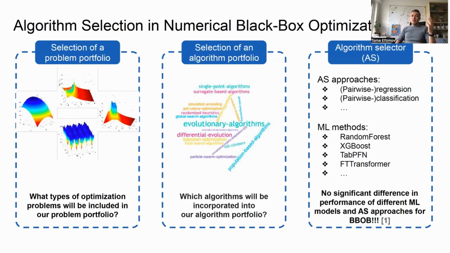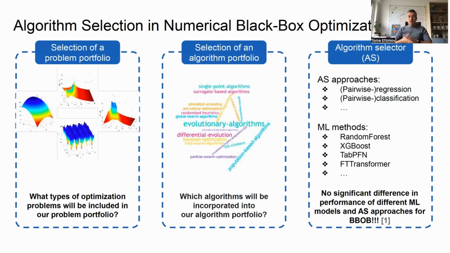Once we have the problem portfolio and the algorithm portfolio, one of the most commonly used approaches nowadays is to apply some supervised machine learning task. For example, we can do regression, classification, or pairwise regression with different kinds of machine learning methods, and then learn the algorithm selector. A recent study shows that there is no significant difference in performance between different machine learning methods and different algorithm selection approaches, which are related to the learning task in the scenario of black box optimization. We need to take care here that this result is based on the BBOB data which is available in the community.